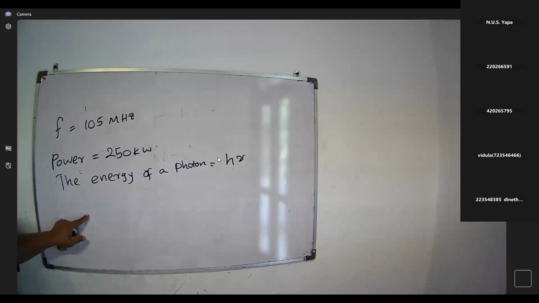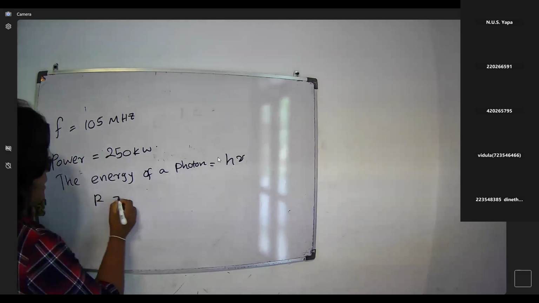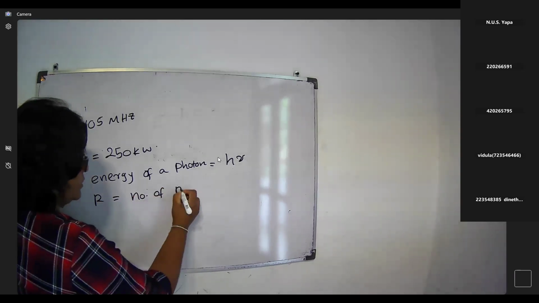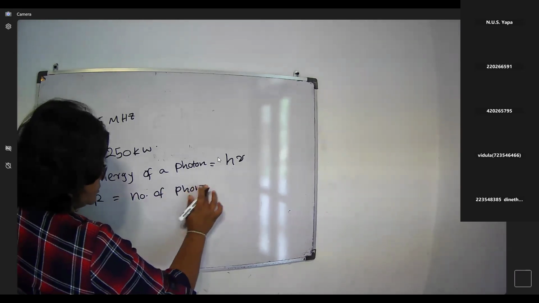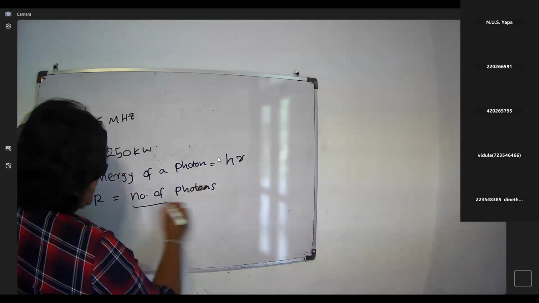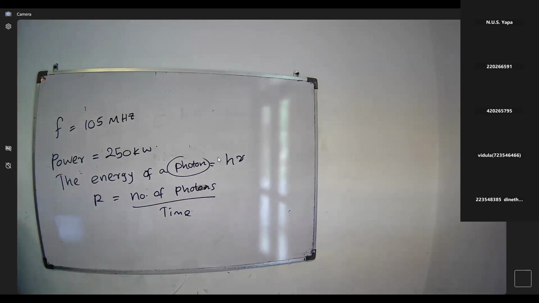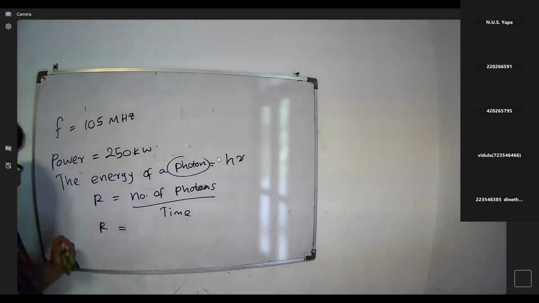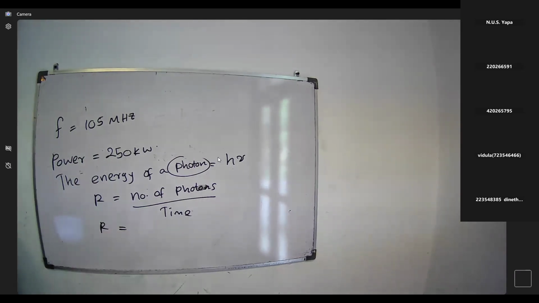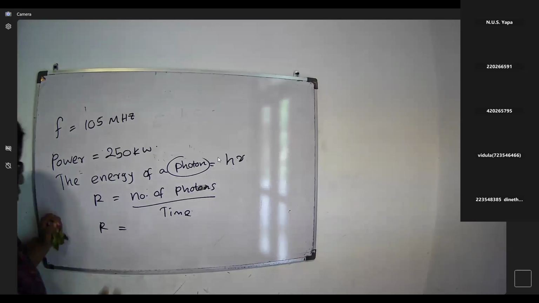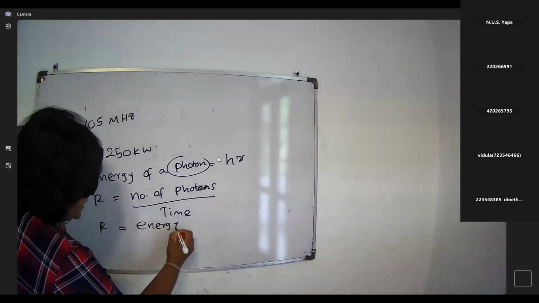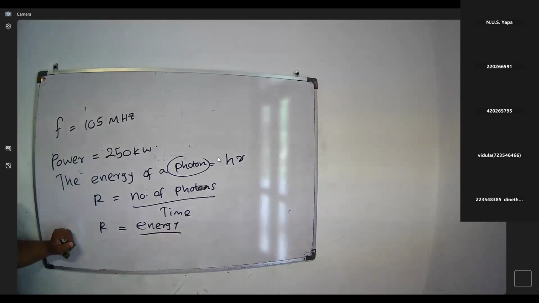Rate of emission of photons: we have to find how many photons there are, the number of photons for the time, right? R is equal to the number of photons divided by time. This is the photon, right? Not proton. Photon, energy packets, photons, right? Then we can take the output energy, energy over time, which we know, divided by the energy of one photon.